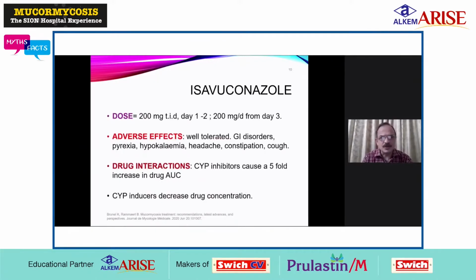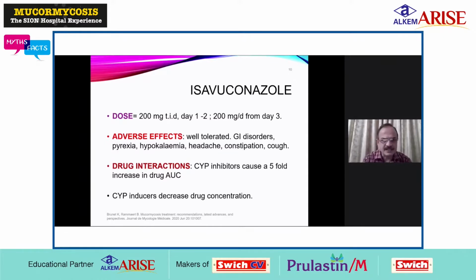Dose: it is given at 200 milligram 3 times a day for the first 1 to 2 days, followed by 200 milligram per day from day 3. Adverse effects: this drug, isavuconazole, is well tolerated. The most common side effects are anorexia, nausea, and vomiting, which are GI related. It can cause constipation, pyrexia, hypokalemia, and cough.